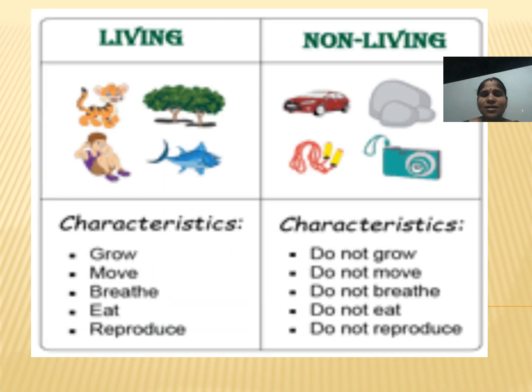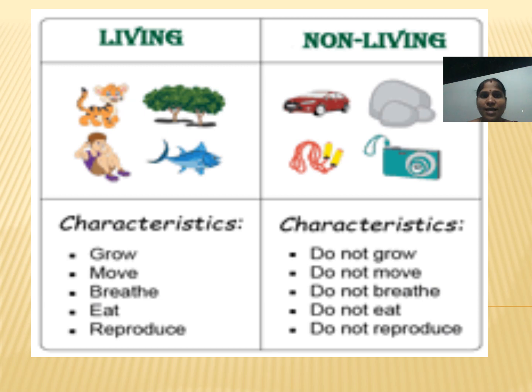Let's see the differentiation between living things and non-living things. See the characteristics of living things. Living things can grow, can move, can breathe, can eat, can reproduce. But non-living things do not grow, do not move from one place to another place, do not breathe, do not eat, and do not reproduce.